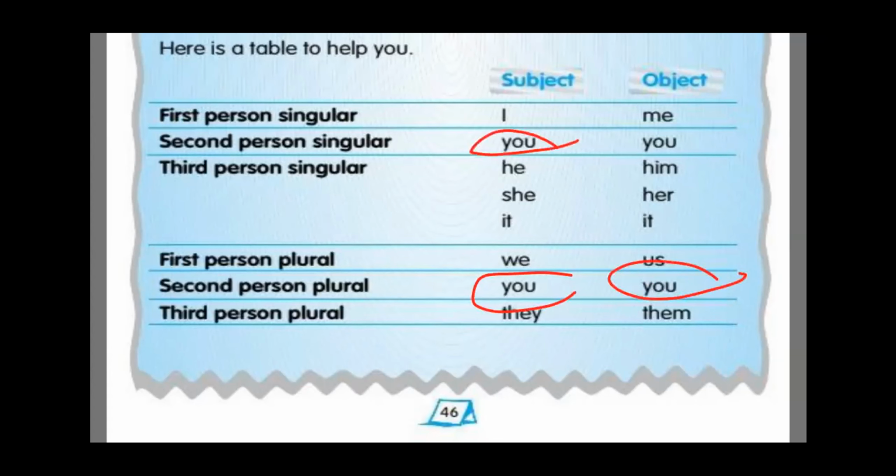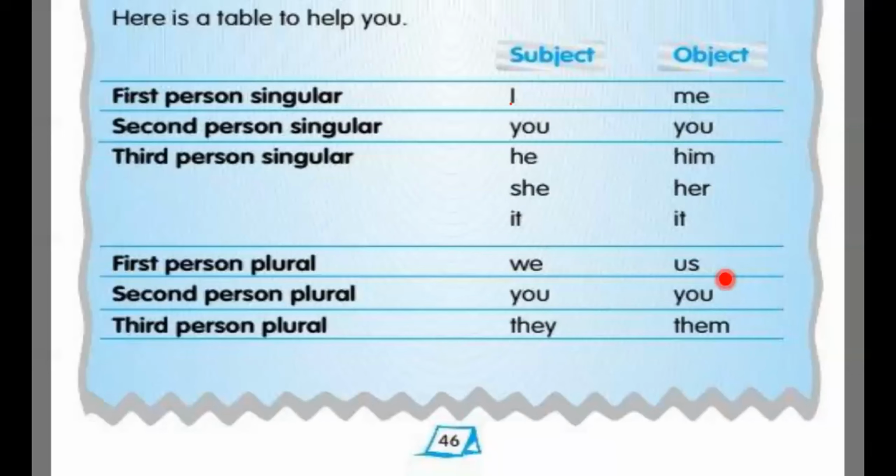There is no change in you, for singular form also, plural form also, in subject also, object also. Now see over here, third person they. They are going to the market, they are walking. So they is the subject, plural form. Then them is the object, third person plural object.